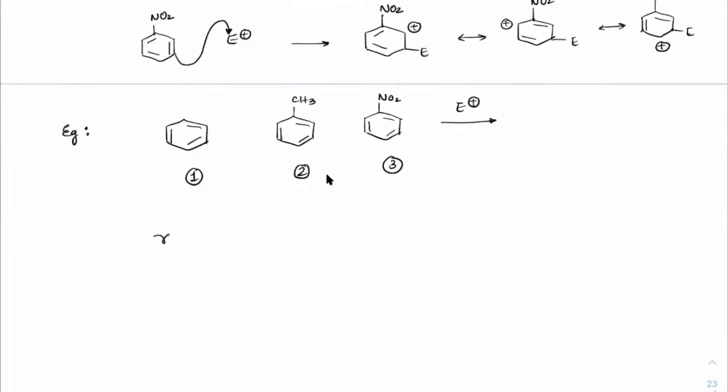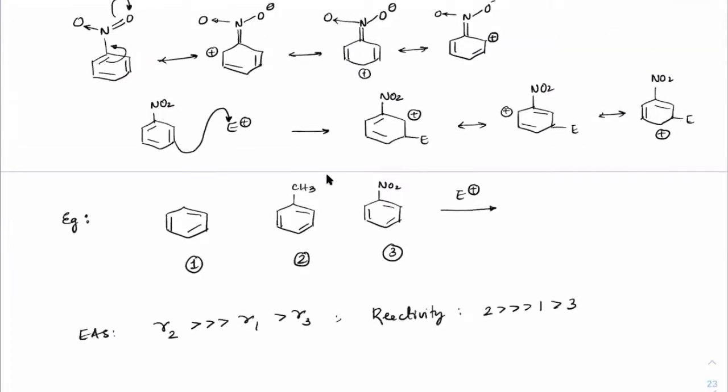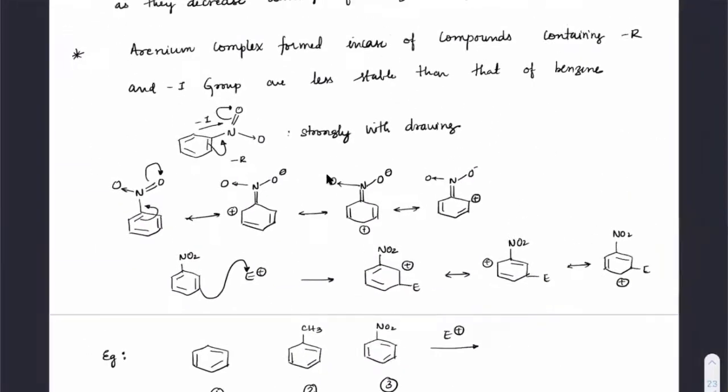So I can say that the rate of EAS would be much, much higher in the case of 2, then 1, then 3. Got it? So the reactivity order is that 2 is much, much more reactive compared to 1, compared to 3. So meta-directing groups are very, very weakly accepting of electrophiles. Clear, everyone? Make a note of it.